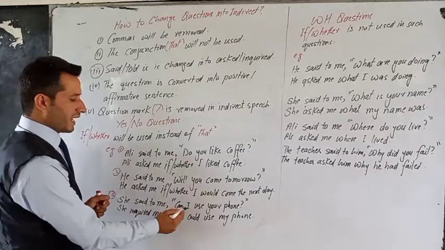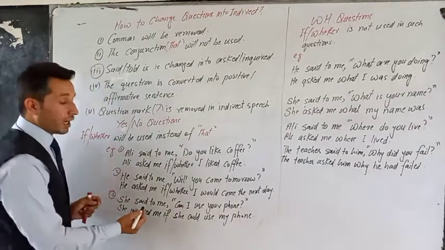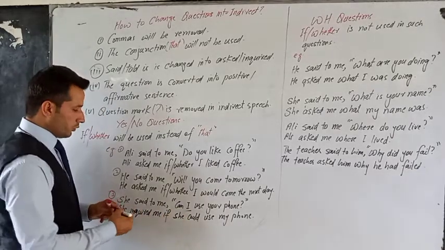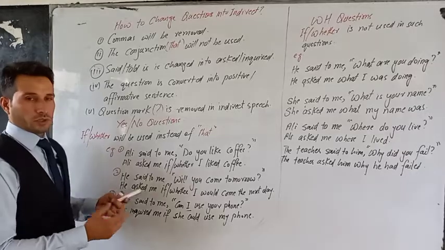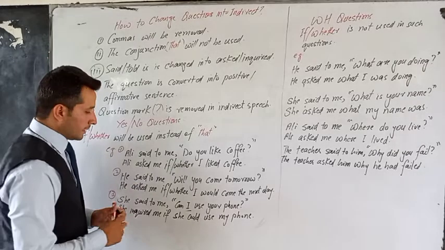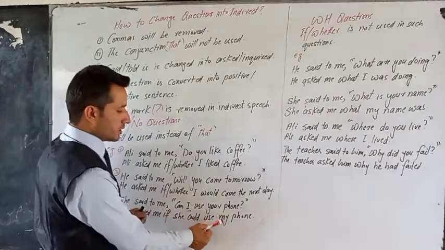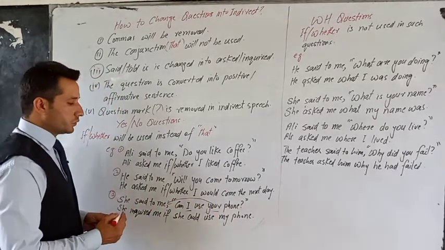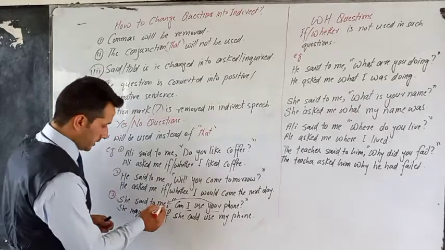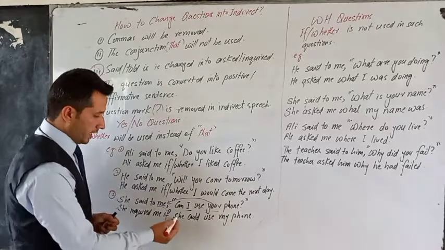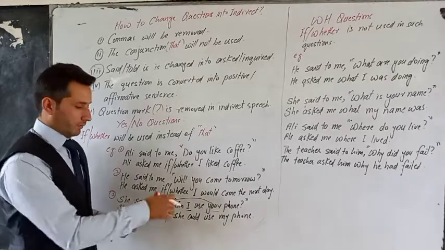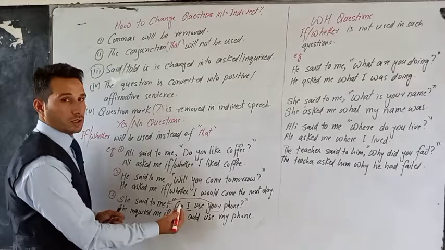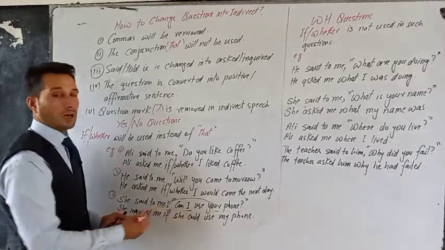She said to me, "Can I use your phone?" Now she asked me, or she inquired me, if. Now this is first person, so what do we do? We will change it according to the subject of the reporting speech. You remember this rule, we have discussed it previously. So if she could use your, that is the second person, so it is changed according to the object. If she could use my phone, it is changed according to me, so my phone. And can is converted into could, we have discussed it. So can is converted into could, but the question does not remain a question anymore, like can is moved after the subject.